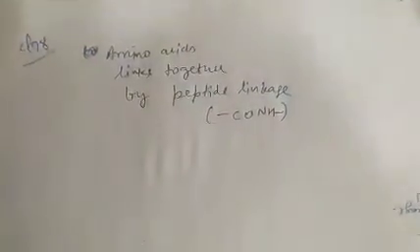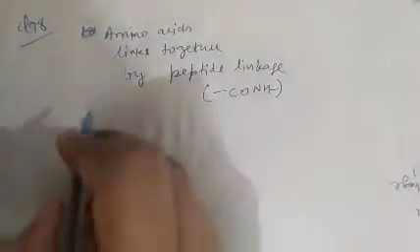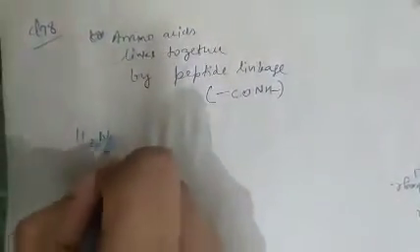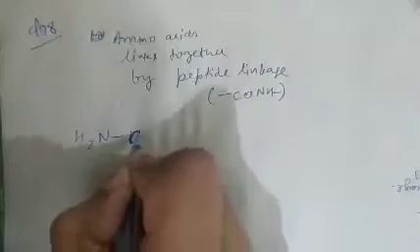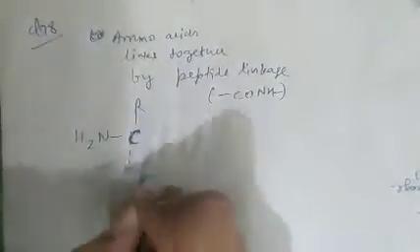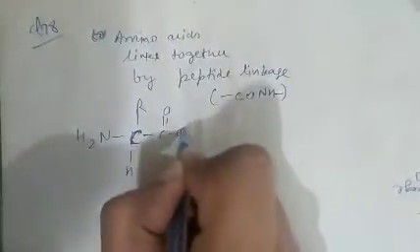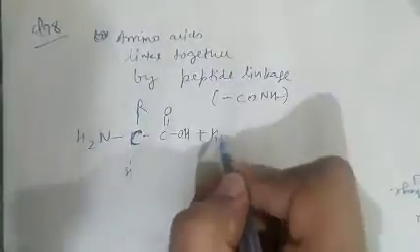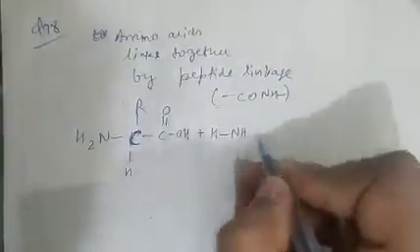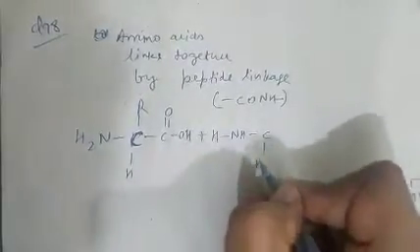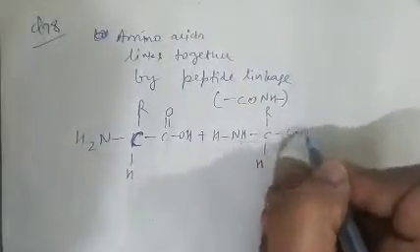We may take an example: one amino acid, NH2 CHR COOH, and another amino acid, NH2 CHR COOH.